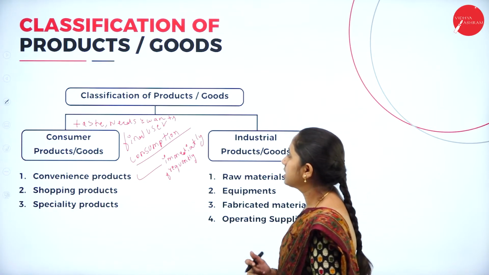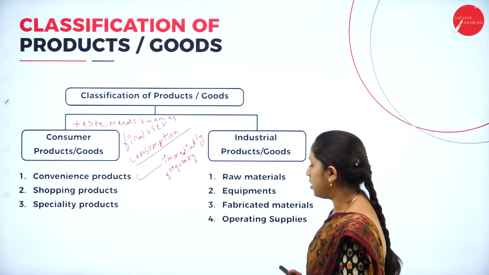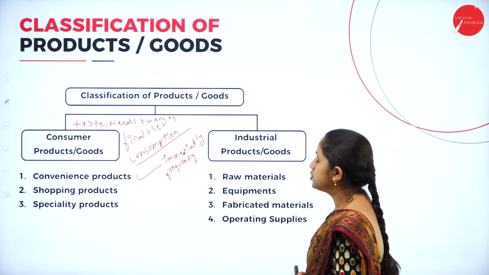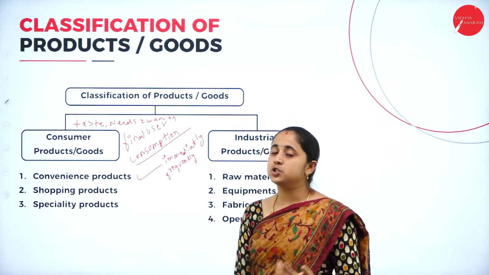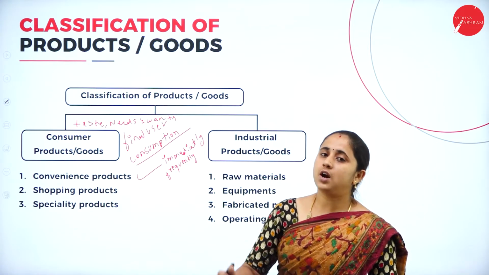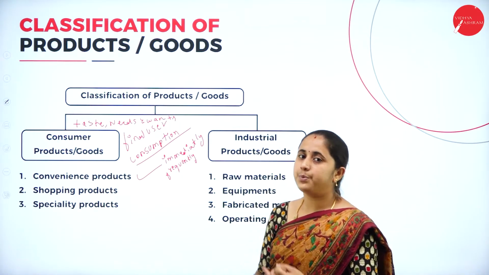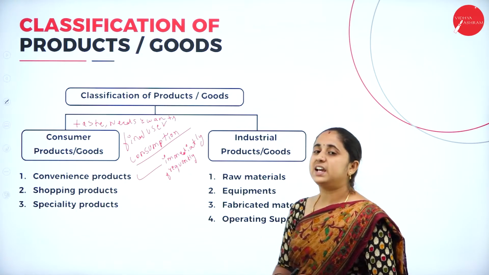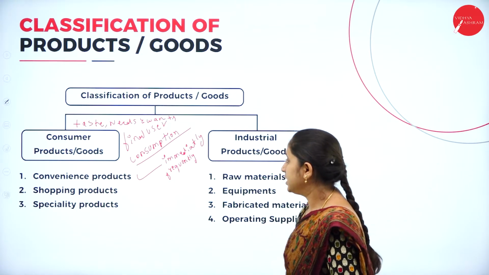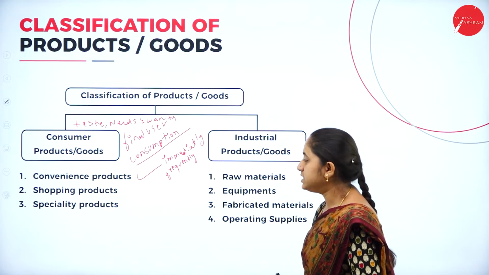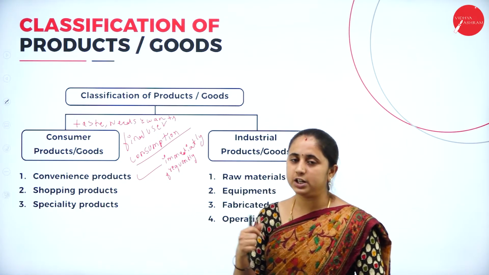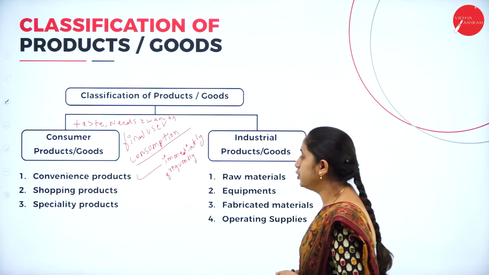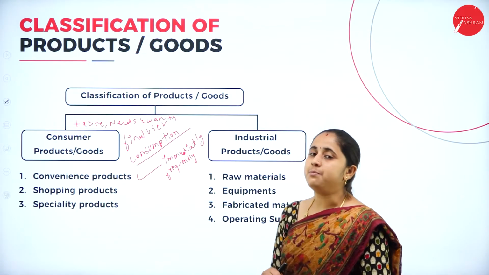So this is all about convenience products or goods. Next, shopping products, or shopping goods. The consumer will purchase a product only after comparing the quality, price, suitability and style of the product. So here the customer will purchase a product only after comparing the price, quality and suitability of the product, and this is called shopping goods. Here it requires some time.